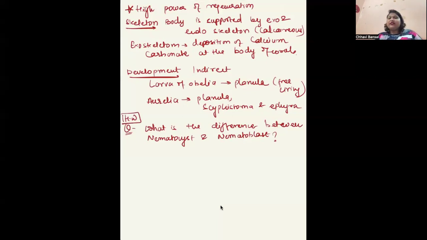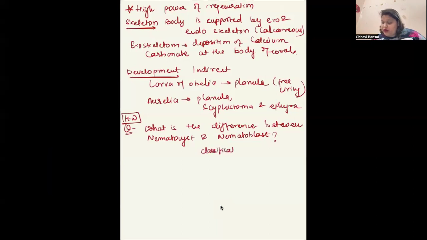Next is classification of Coelenterata or Cnidaria. Okay, this classification is based on the dominant state, which phase or which morphology, medusiform or polyp form, is dominating in the life. On that basis, the Coelenterata or the Cnidaria is divided into three classes.